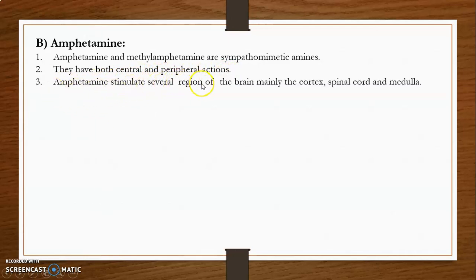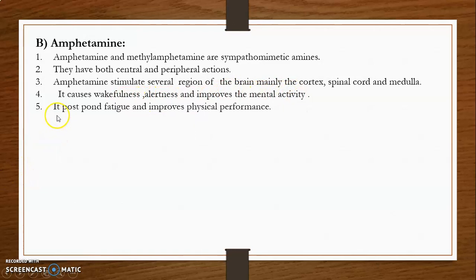Amphetamine stimulates several regions of the brain, mainly the cortex, spinal cord, and medulla. It causes wakefulness, alertness, and improves mental activity. It postpones fatigue and improves physical performance. The mood elevation action of the drug is responsible for its abuse.